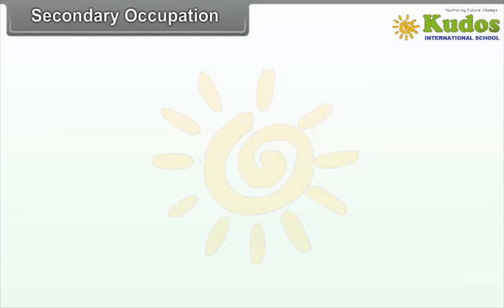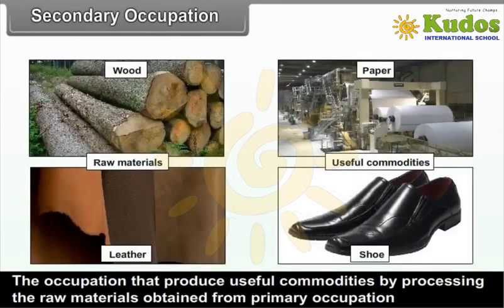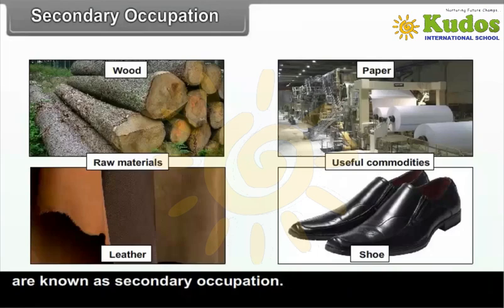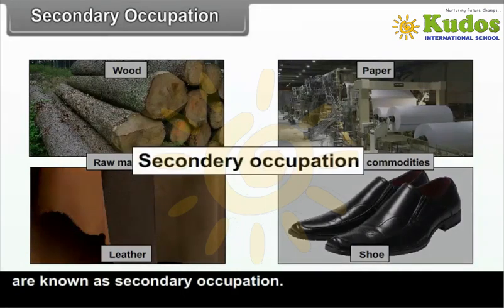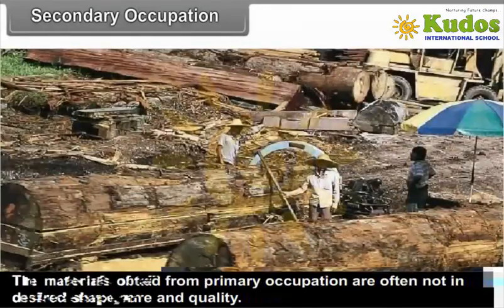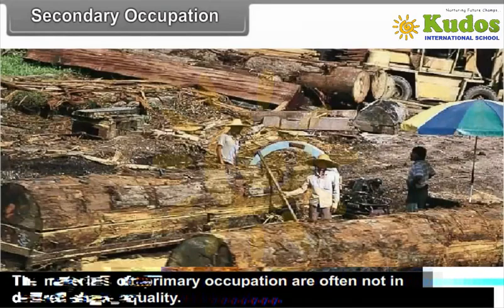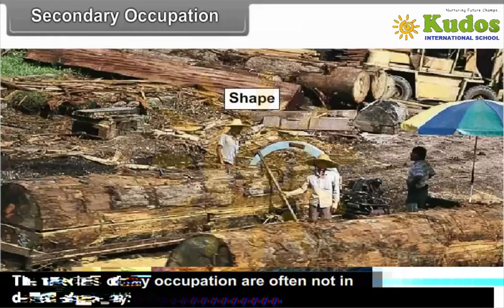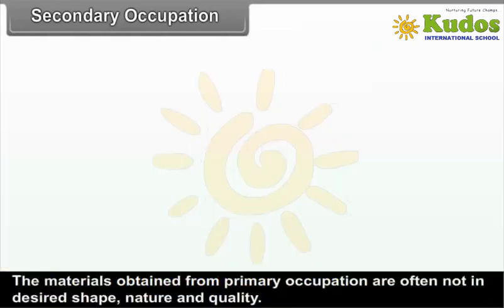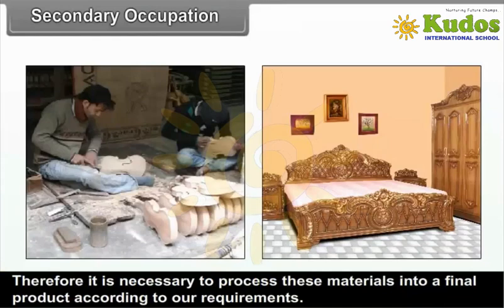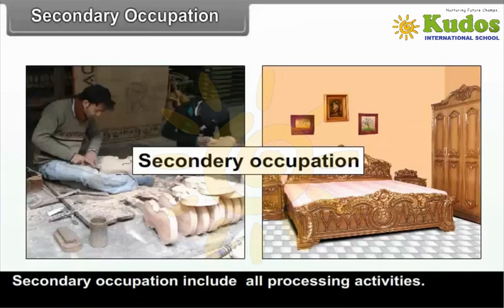Secondary occupation. The occupations that produce useful commodities by processing the raw materials obtained from primary occupation are known as secondary occupation. The minerals obtained from primary occupation are more often not in desired shape, nature and quality. Therefore, it is necessary to turn these materials into a final product according to our requirements. Secondary occupation includes all processing activities.